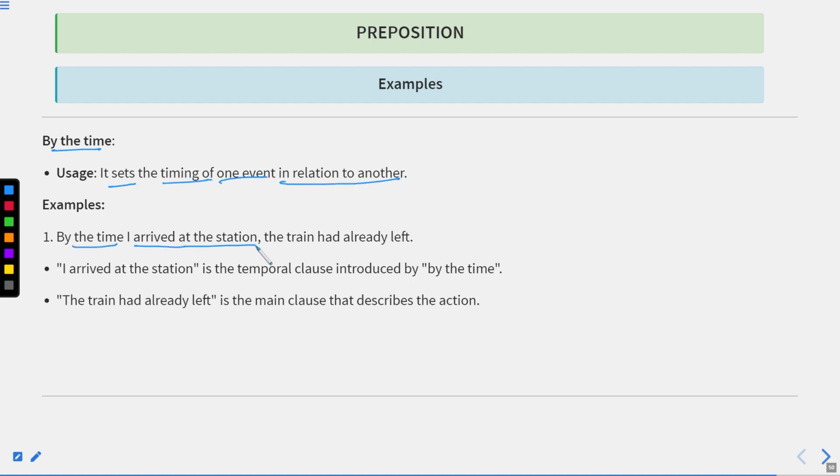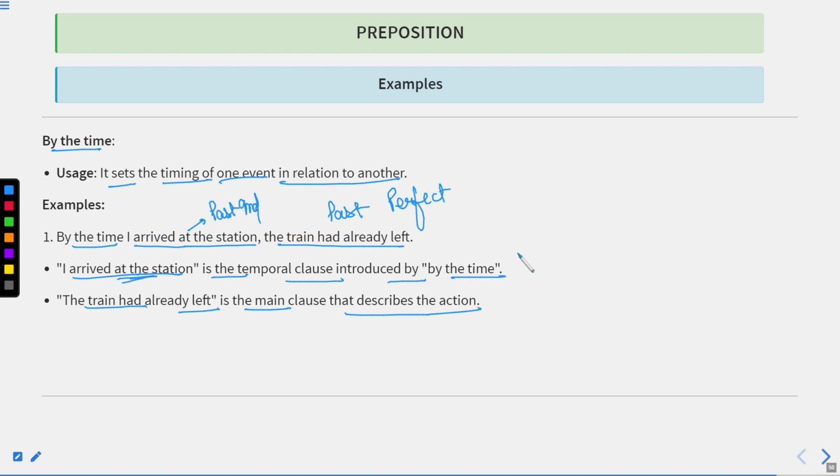Now, by the time I arrived at the station, the train had already left. Now you can see that this is in past indefinite, whereas the other clause is in past perfect tense. So this is actually the combination which should be followed with this by the time phrase. I arrived at the station is the temporal clause introduced by the time. The train had already left is the main clause that describes the action. Now this temporal clause, the clause which is introduced by the time phrase, should always be in indefinite tense, whereas the remaining clause should be in perfect tense, and the combination will be made between past and past, present plus future. Okay.